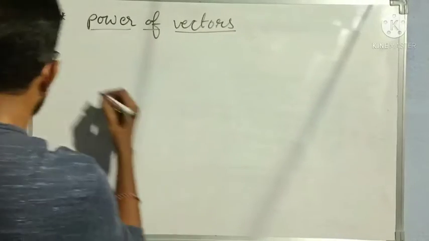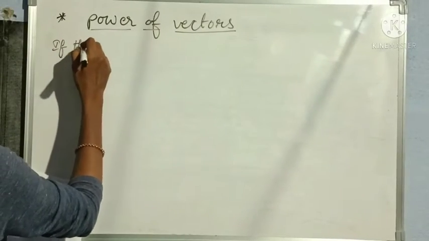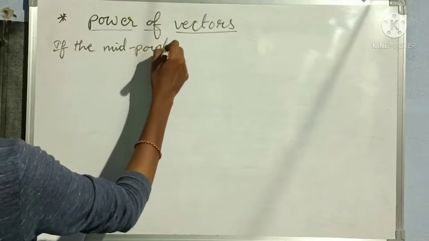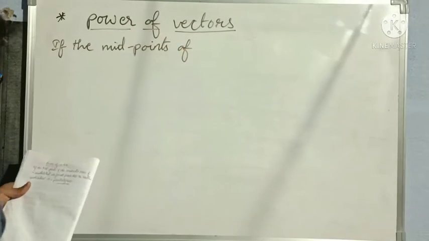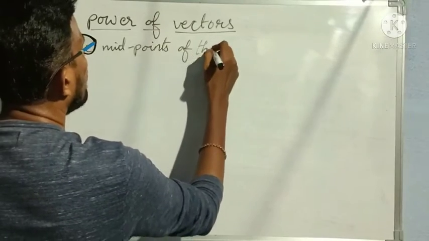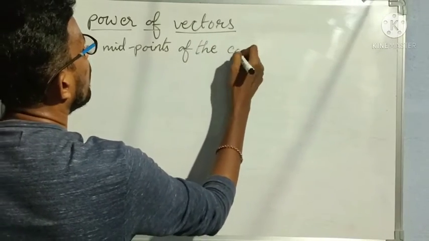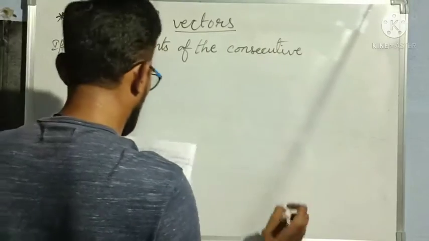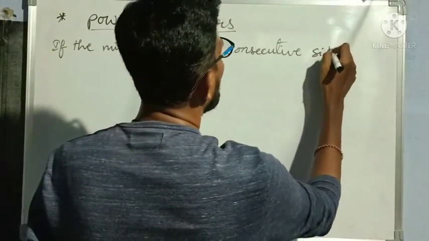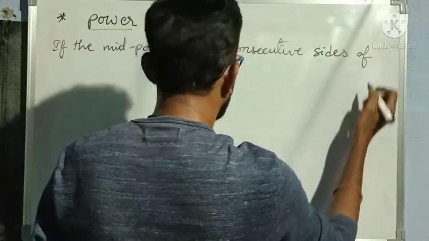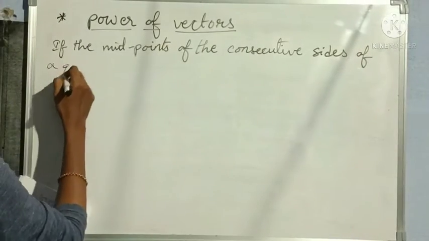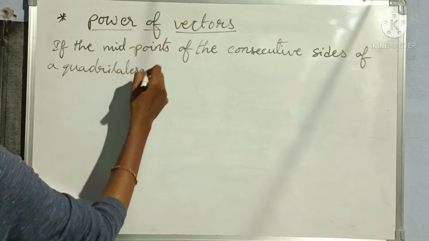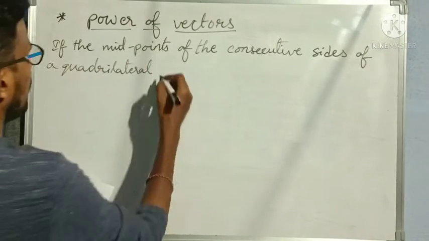If the midpoints of the consecutive sides of a quadrilateral are joined,